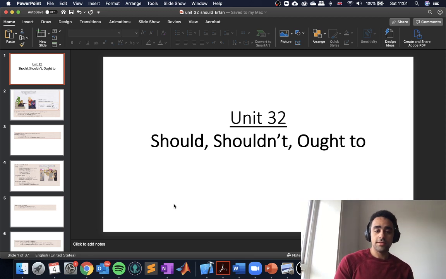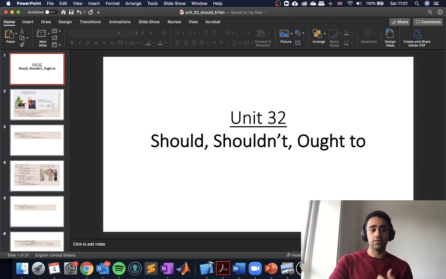Good morning, everyone. Welcome to today's class of the beginner's grammar. Today we are going to talk more about modal verbs. Last weekend we talked about must and mustn't and don't need to. And then on Sunday we had some revision about present perfect and past simple. And today, as I said last week, we are going to continue the modal verbs. So we have should, shouldn't, and ought to. That's unit 32 in the book if you have it. So let's go. It's very simple to use, very similar to what we had before.